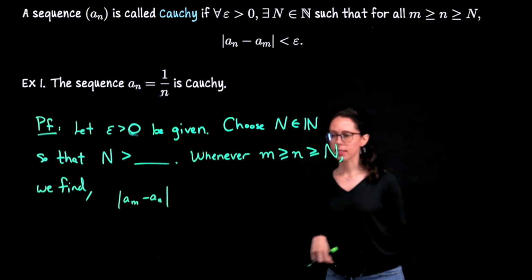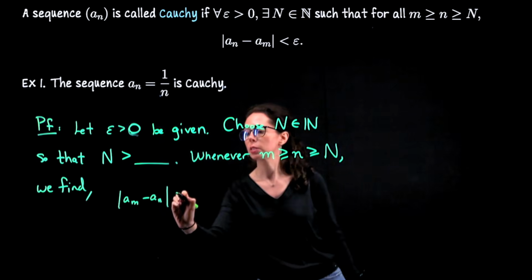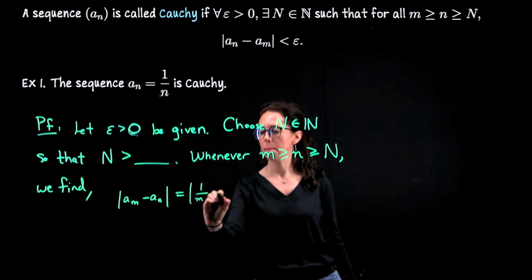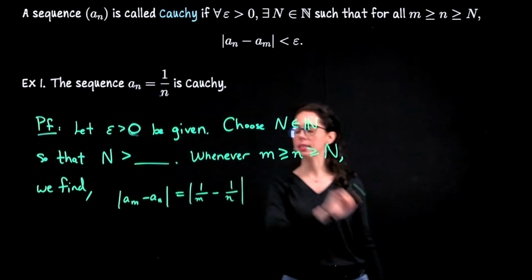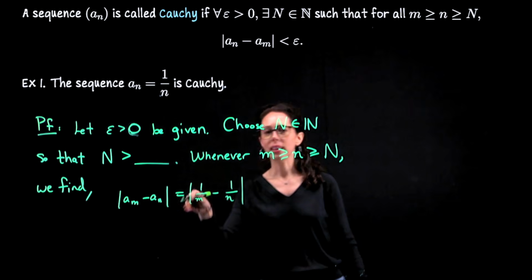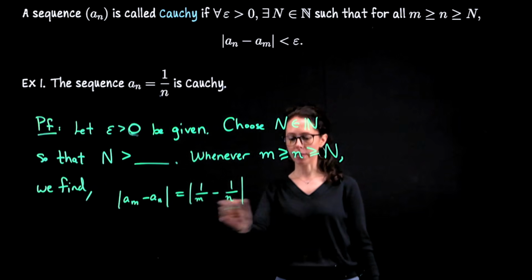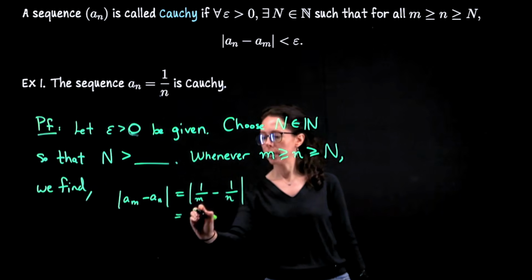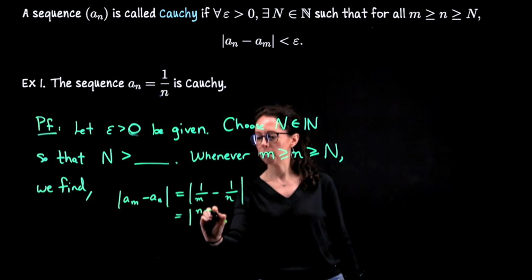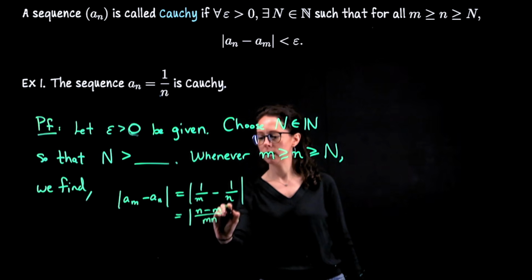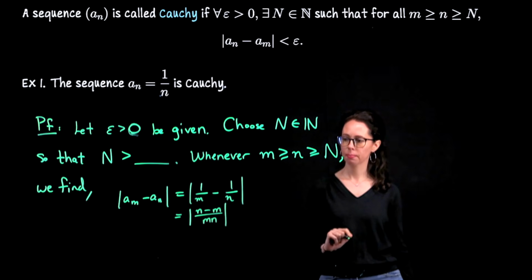So that's the distance we need to compute now. Well, we have explicitly what these terms have to be. That's 1 over little m minus 1 over little n inside the absolute values. Okay, common denominator. I like working down the right-hand side. I might have to start working to the right, though, if I run out of room, but let me see what we can do. With a common denominator, that's going to be n minus m over mn, like that.